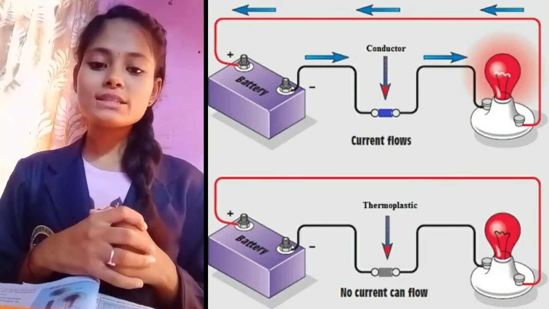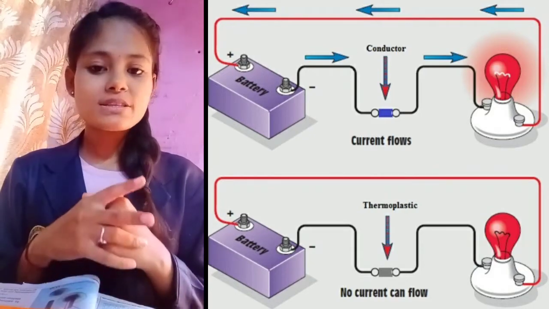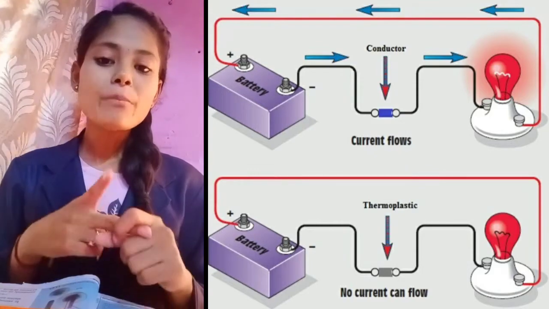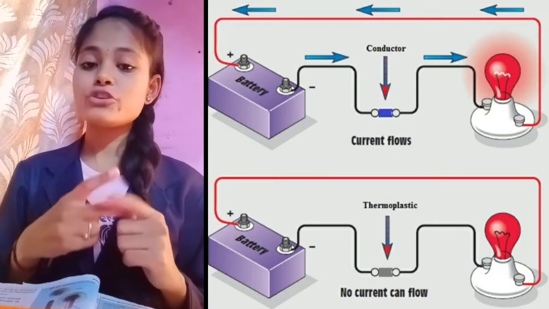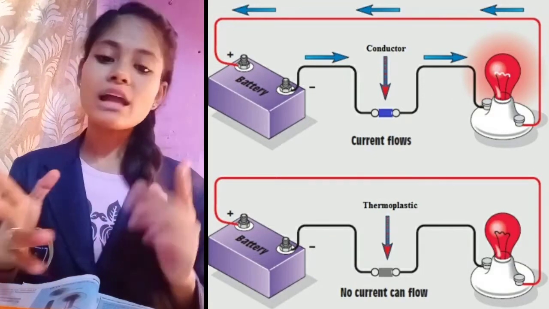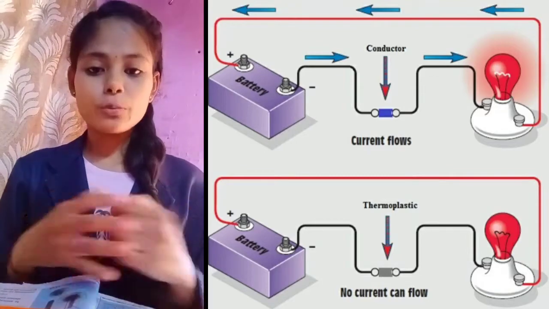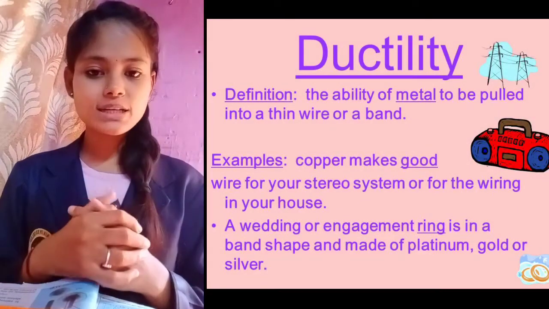Okay, so here the second property is electrical conductivity. Metals are good conductors of electricity and non-metals are bad conductors of electricity. By seeing this property also, we can easily differentiate what is metal and what is non-metal. Now the other property, that is ductility. Now what is ductility?